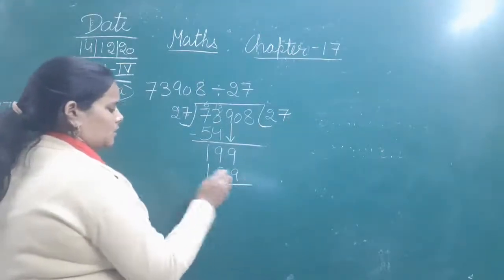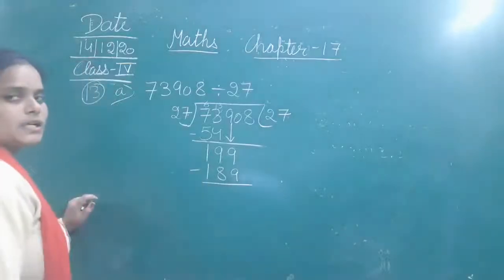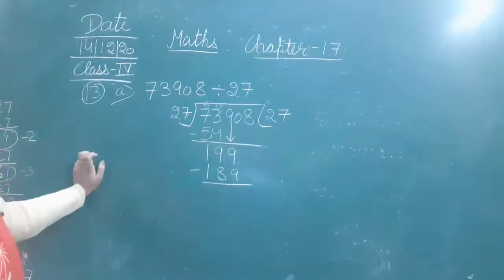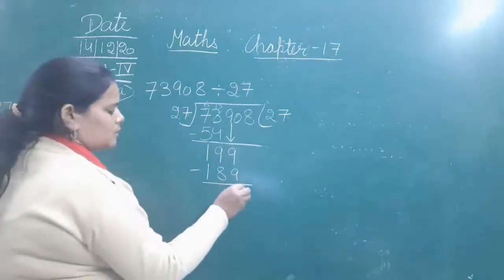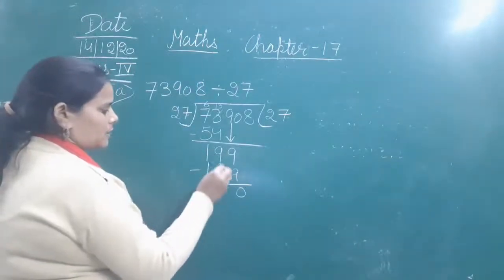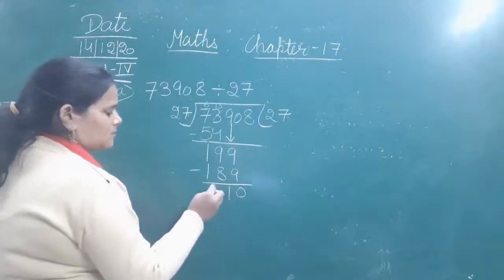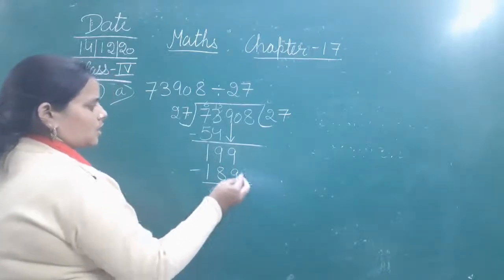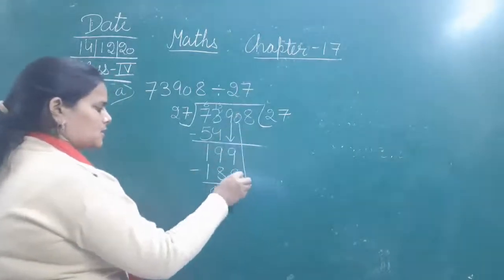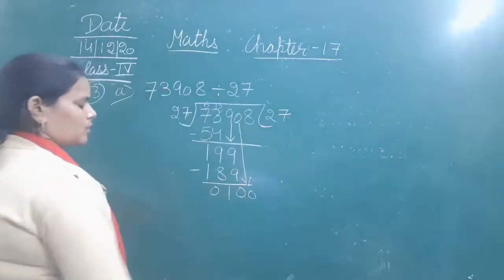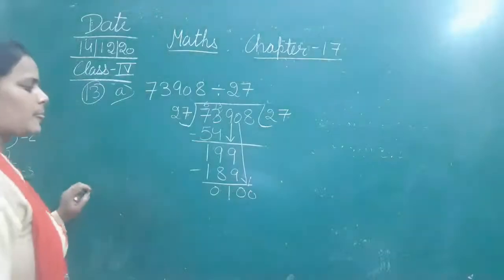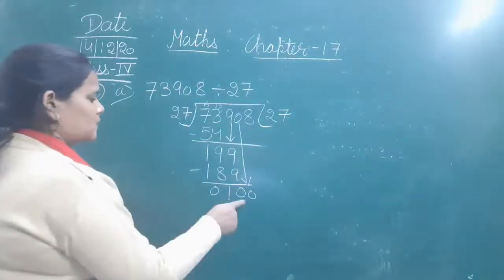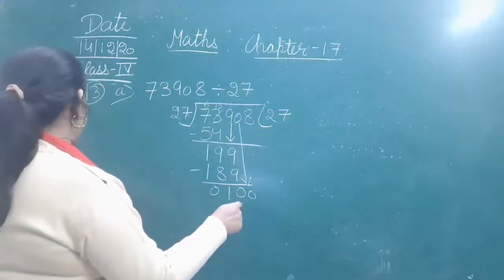189. So let's subtract 189 from 199. You will get 9 minus 9, 0; 9 minus 8, 1. So you will get 10. Now we will bring down the next digit, that is 0. Okay, यहाँ पे हमारे पास now it is 100.